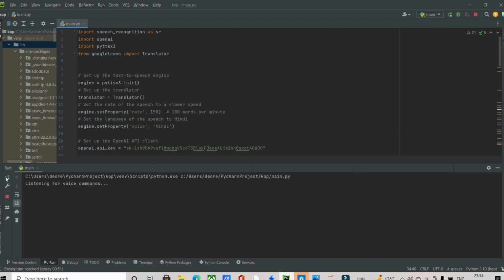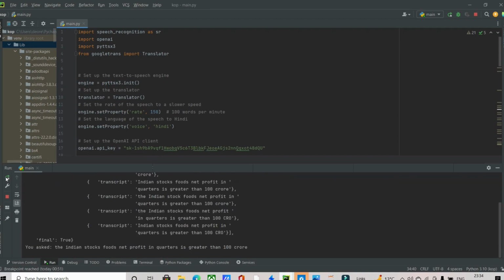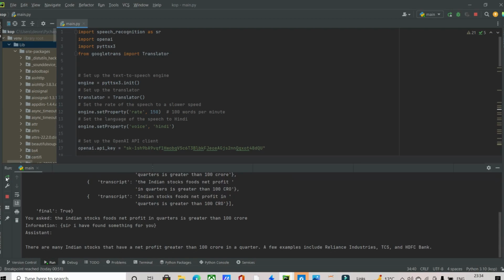List me the Indian stocks whose net profit in quarters is greater than 100 crore. Sir, I have found something for you. There are many Indian stocks that have a net profit greater than 100 crore in a quarter. A few examples include Reliance Industries, TCS, and HDFC Bank.